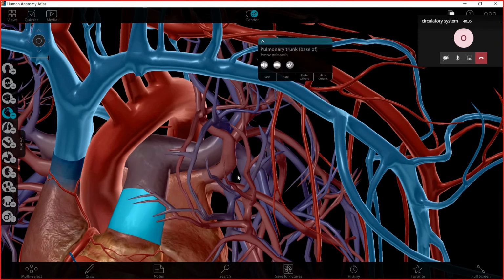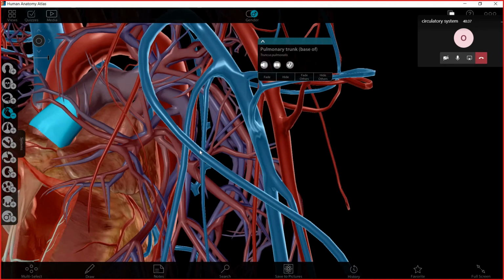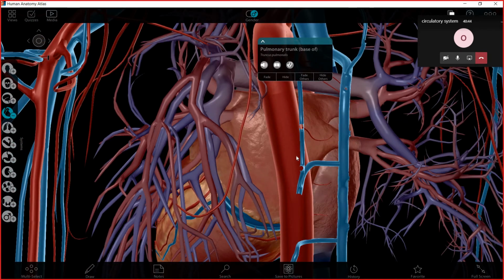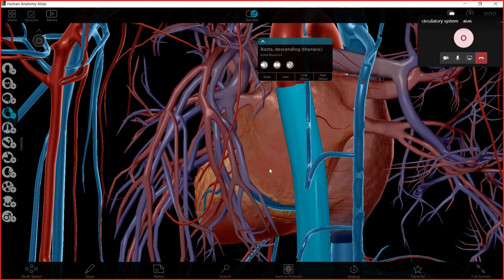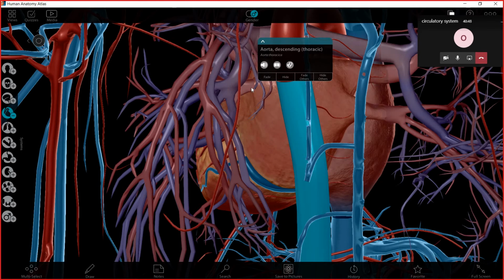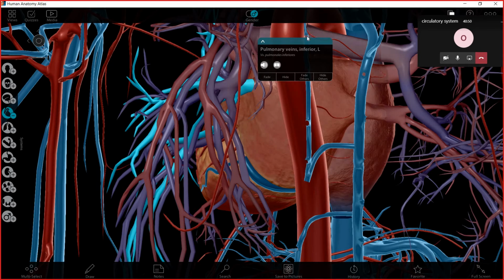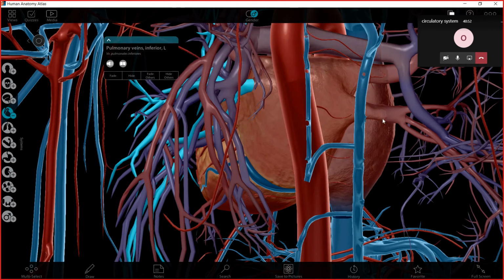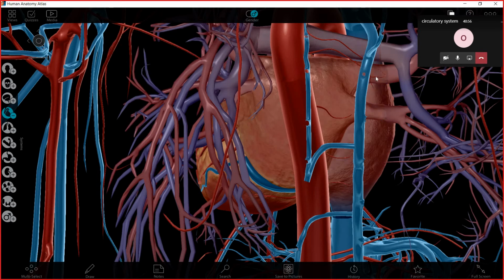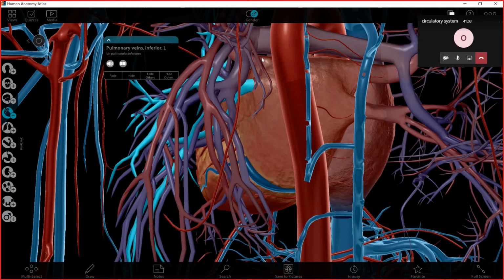Okay, what returns back the blood from the lungs after getting oxygen? Four veins which are called pulmonary veins. Now we can see them. We can count four veins. This is number one, two, and here one, two.